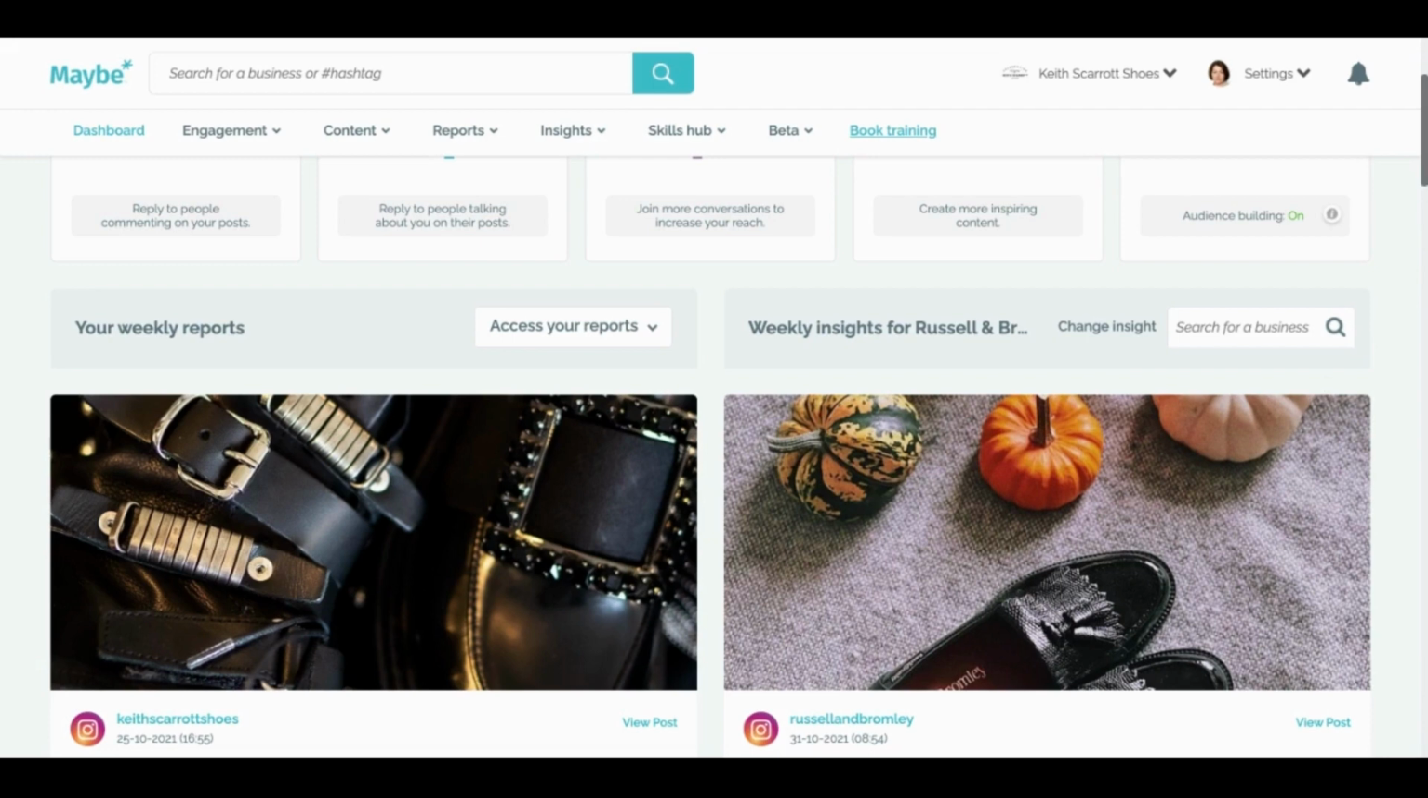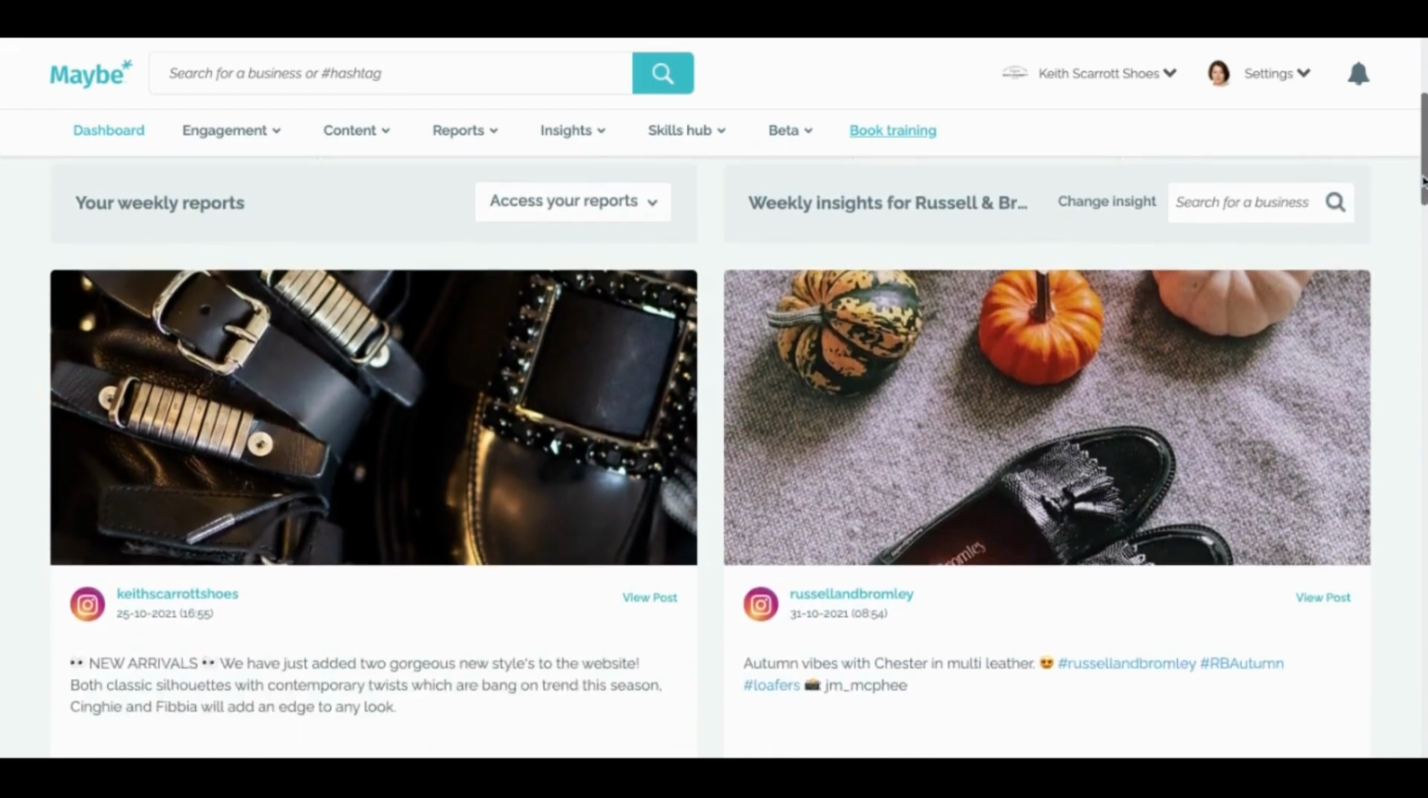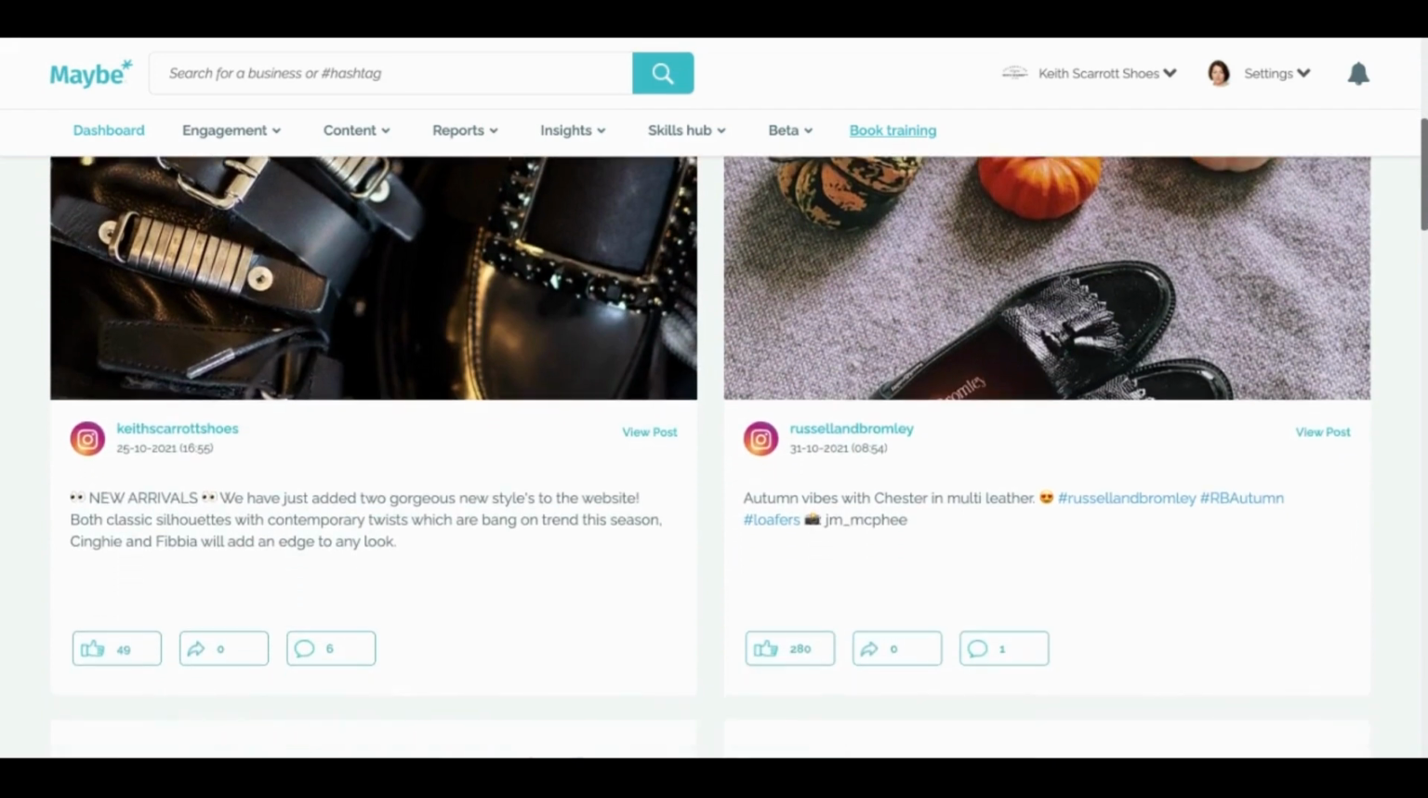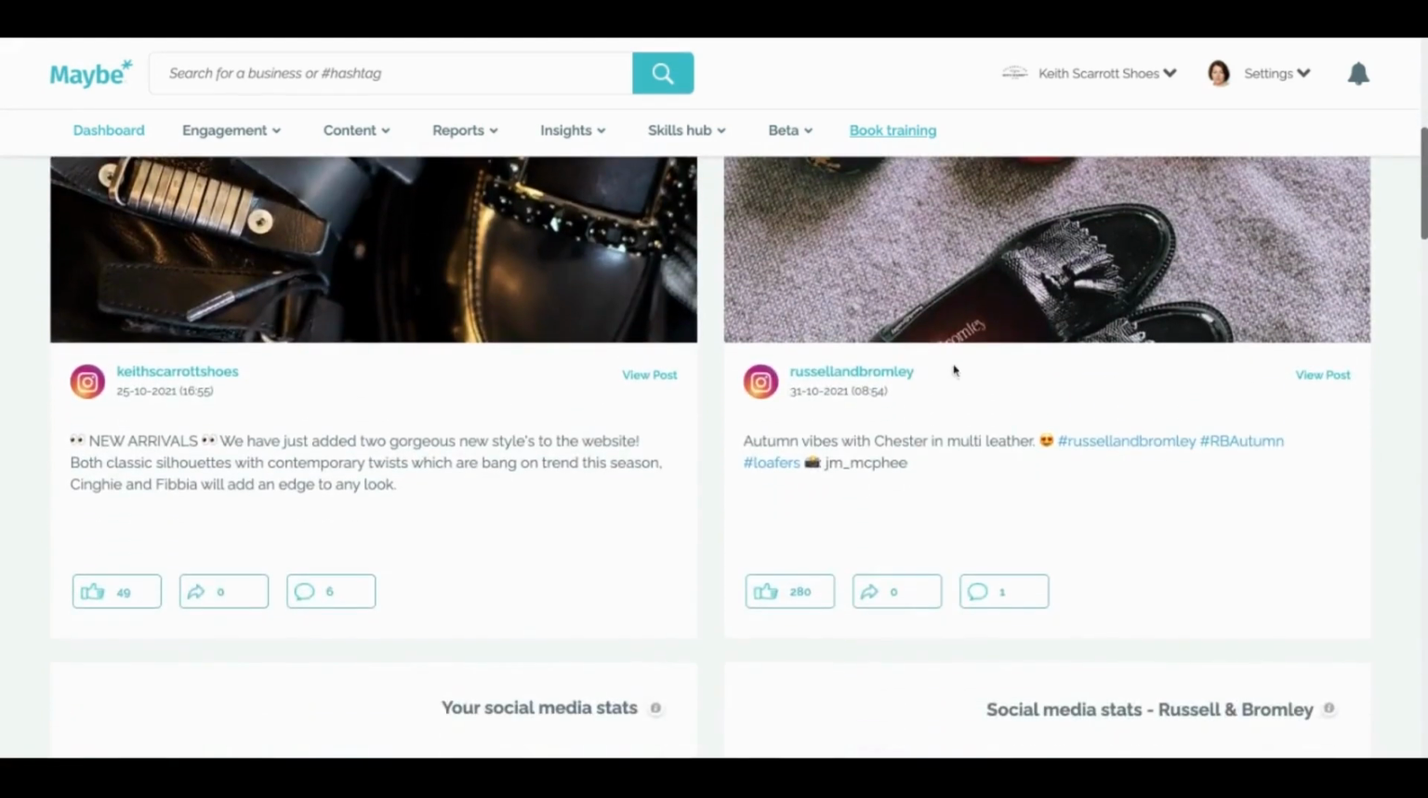So she can see here her best post compared to Russell & Bromley. This is based upon how consumers have engaged with it. You can see here she's had 49 likes on it, 6 comments, versus Russell & Bromley's best post of the week, which had 280 likes and 1 comment on it.